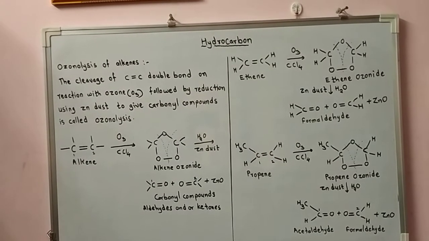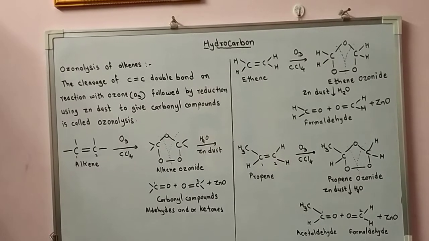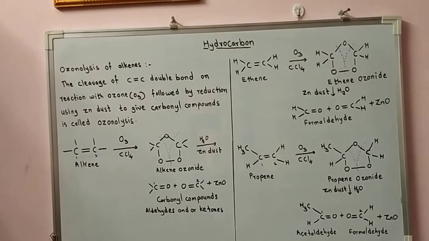In the cleavage products, a carbonyl group, C double bond O, is formed at each of the original doubly bonded carbon atoms. So if we see the product formed due to cleavage of the carbon-carbon double bond, a carbonyl group forms at each of the original doubly bonded carbon atoms.